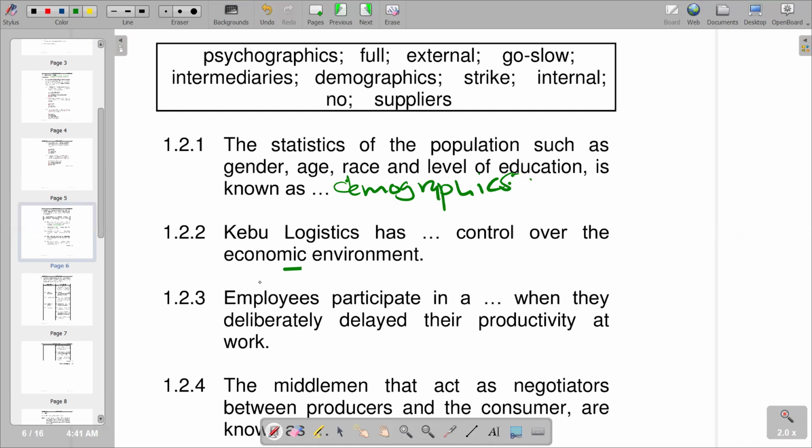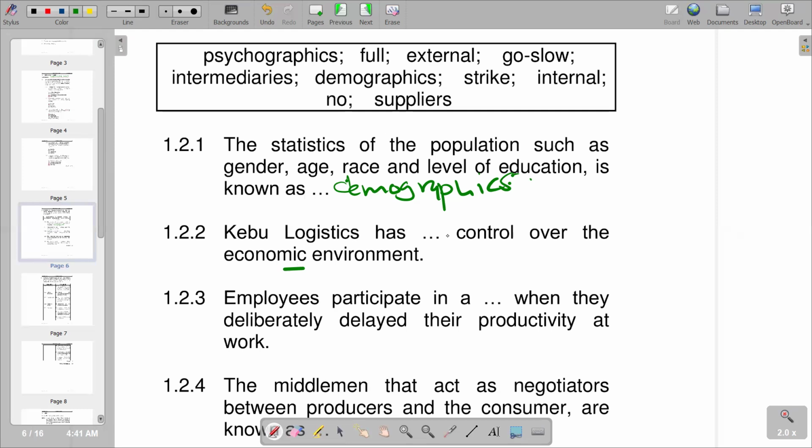So we go to the responses that we are given and try to see what answer can fill in, saying Cape Logistics has dash control over the economic environment. You'll see that these external factors can be on a large scale or a small scale.